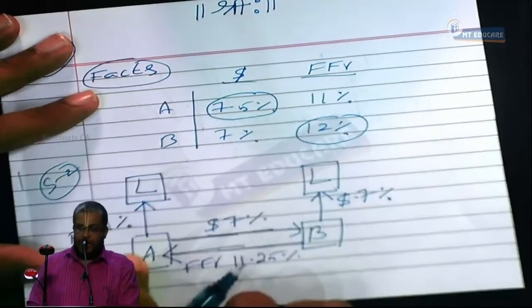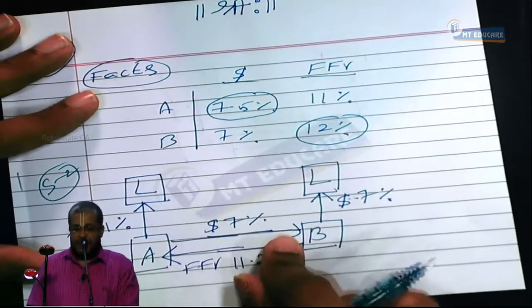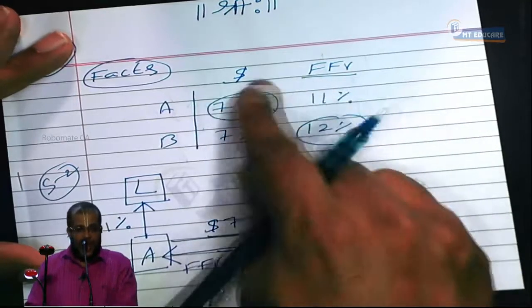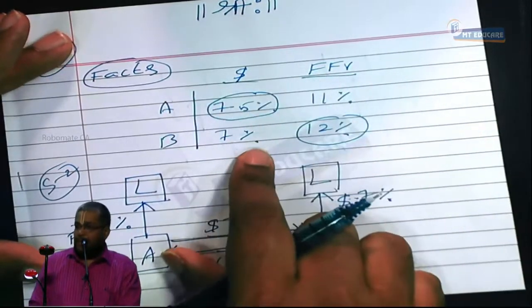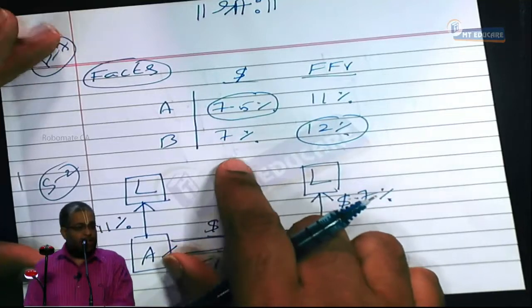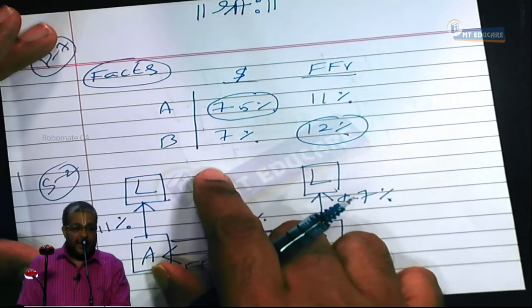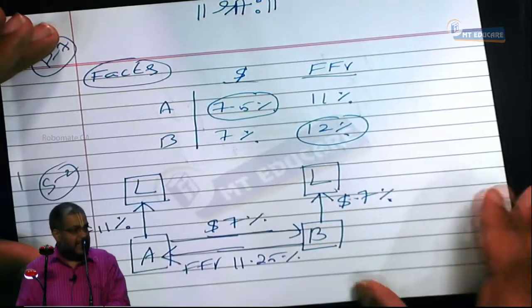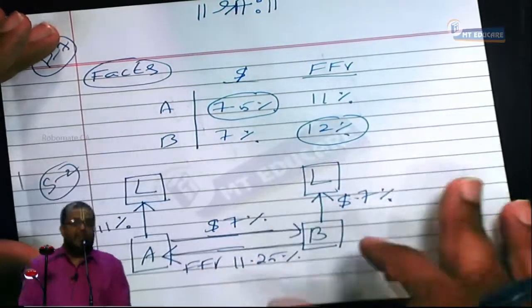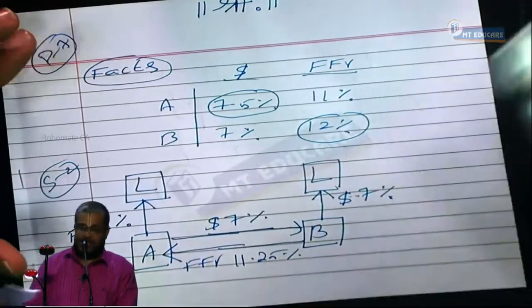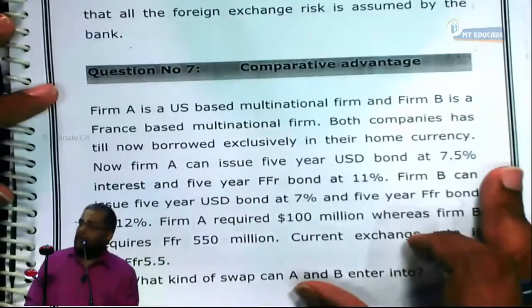I showed you how A can bear risk or B can bear risk. Moreover, there is a swap gain on both sides. Here I save 1%, and here I save 0.5%. You should not have subtracted it; you should have added it. That should be thought of and done in the examination. Do you understand how I identify the arbitrage amount or not? Now, these are the two issues discussed in this particular sum. Can I go to the next problem or not?